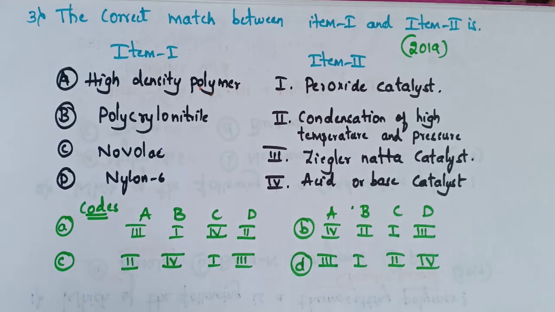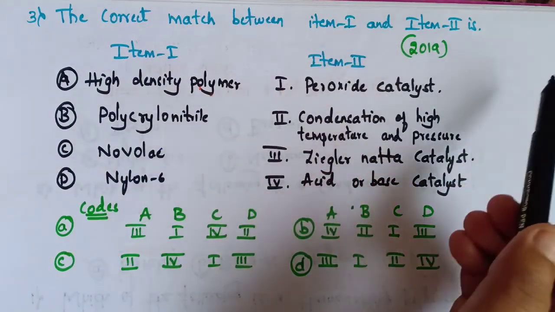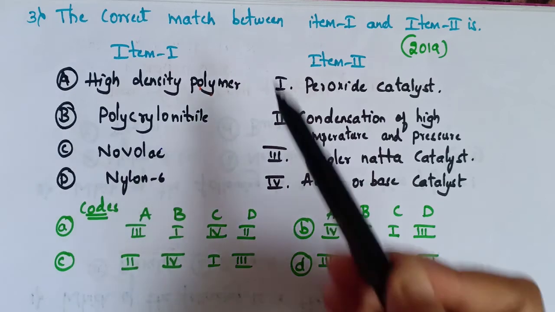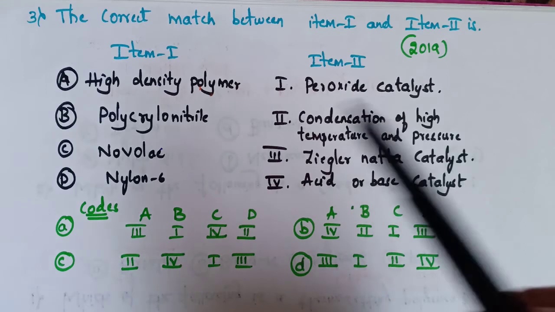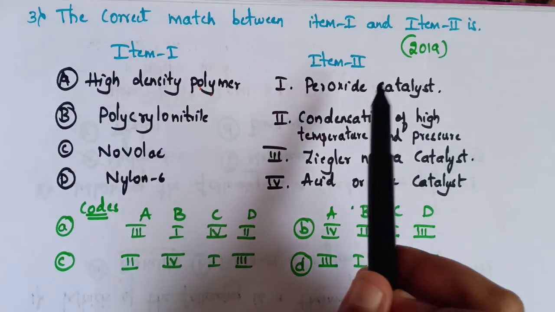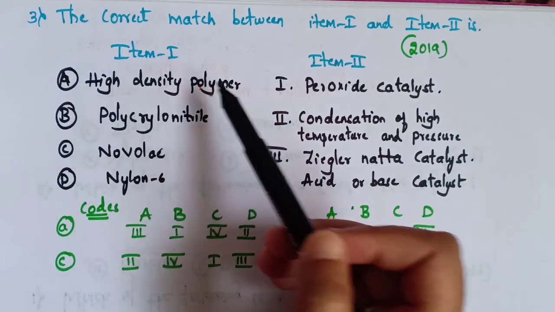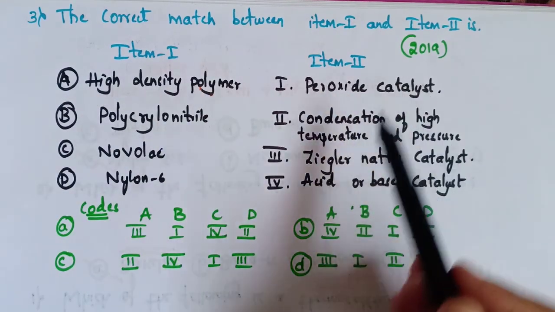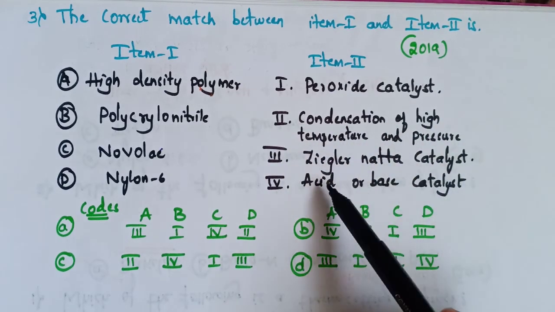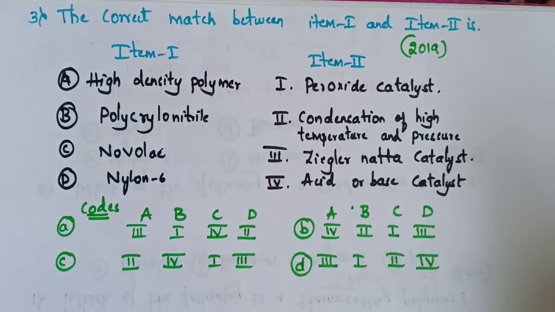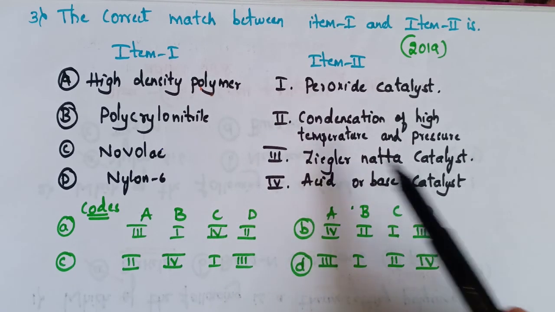Now coming to the third question. The question was like this. The correct match between item 1 and item 2 is, they have given item 1 and item 2. This question was asked in the year 2019. We have to do the correct match between item 1 and item 2. Here first let's check high density polymer. The options are peroxide catalyst, condensation at high temperature and pressure, Ziegler-Natta catalyst, and acid or base catalyst. High density polymers are obtained by the Ziegler-Natta catalyst.